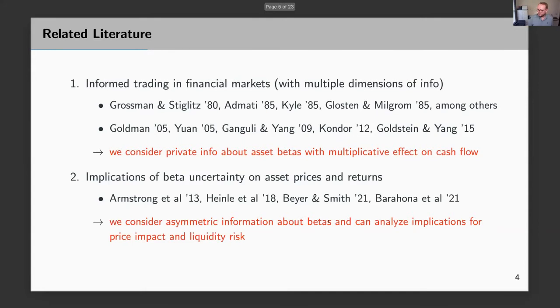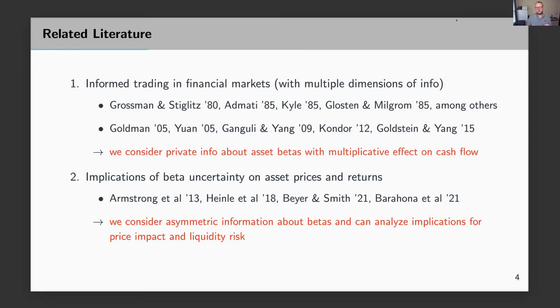Okay, briefly about the related literature. So we contribute to two strands of it. The first literature is, of course, a very substantial one about informed trading in financial markets. This literature goes back at least to the 80s, to Grossman, Stiglitz, Kyle, and many, many other papers. Daniel, of course, has also worked in this area. A subset of this literature considers informed trading with multiple dimensions of uncertainty. And we also do something like that.